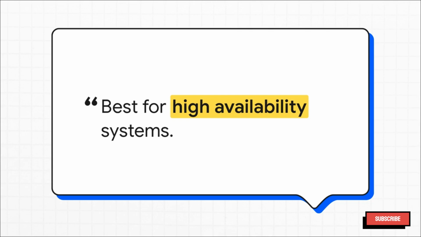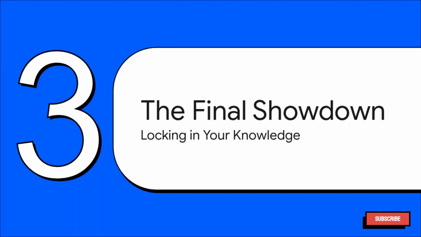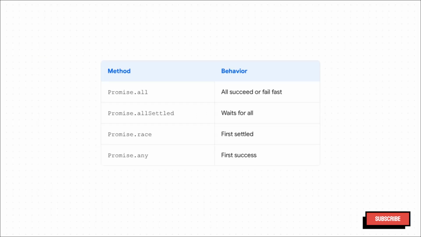It's all about using redundancy to make sure your app stays up and running even when some of its parts are failing. Okay, we've been through all 4 of them. We've covered a lot of ground. So now, let's do a quick fire round just to lock all this new knowledge in and make sure it sticks. This table right here is your ultimate cheat sheet. You can see it all side by side.